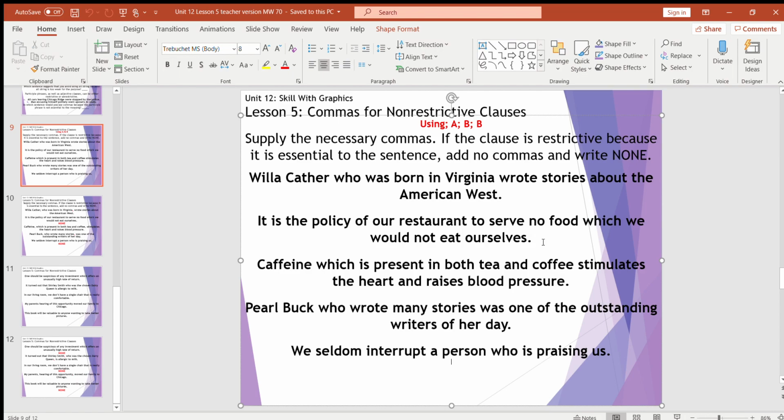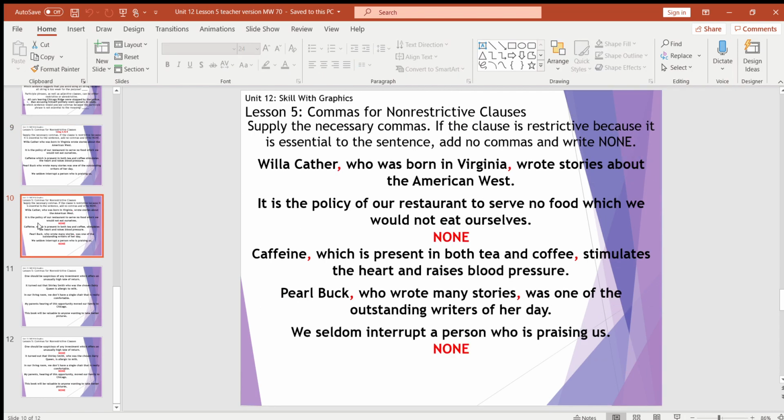We seldom interrupt a person who is praising us. If we take out who is praising us, we have, we seldom interrupt a person. That doesn't necessarily make as much sense, because we seldom interrupt people, only the people who praise us. You don't tend to stop people when they're giving you compliments. So therefore this is restrictive, no commas. Okay? So there are the answers for that one if you still needed them.